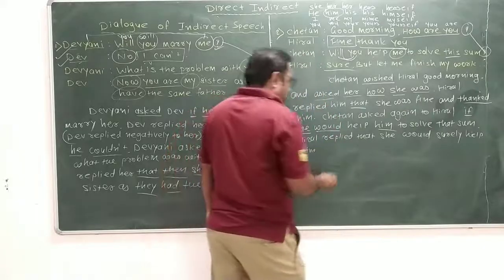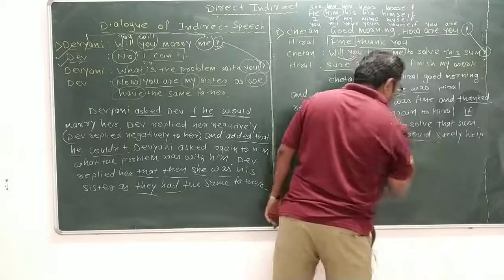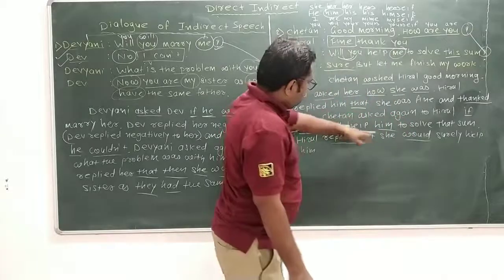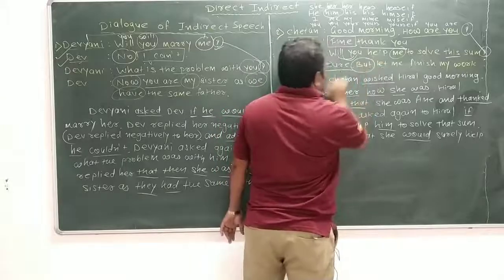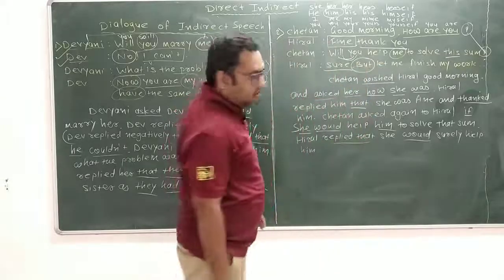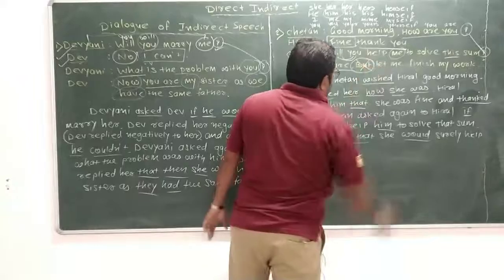She would surely help him. As the question, so the answer. And here but is used as a conjunction, then we remove but.